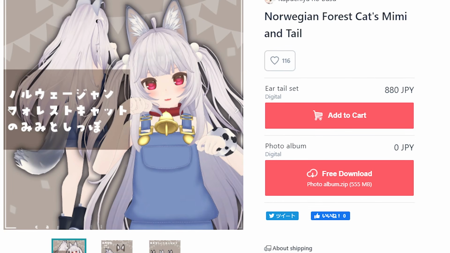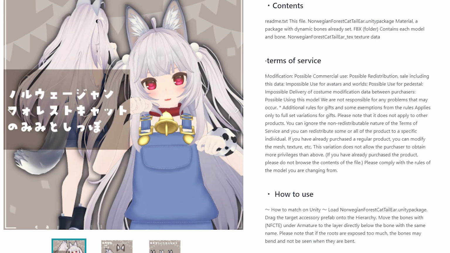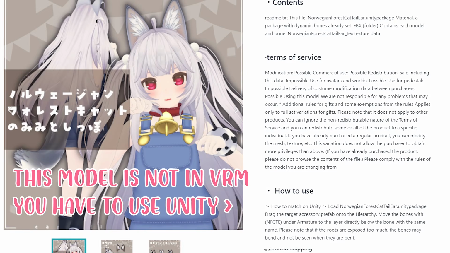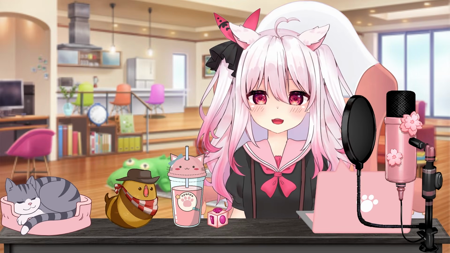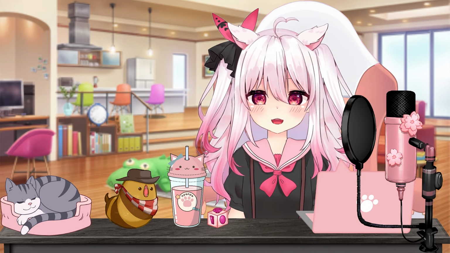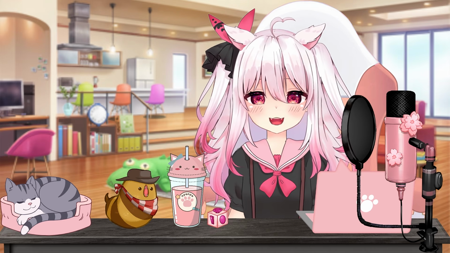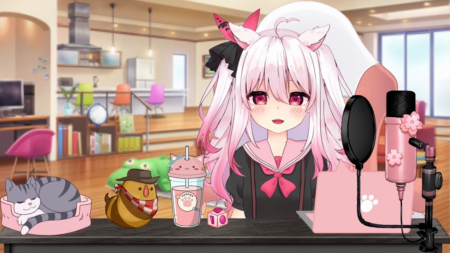Also, when looking at full models, make sure they are in the VRM format, because some people sell VRChat models on here, and unless you're planning on using VRChat or a VR set, you would need to know how to use programs like Blender or Unity to convert the file into VRM that can be read in various VTubing live stream software. This is the same for accessories on here, because you would have to add them to your model using a different program other than VRoid Studio.